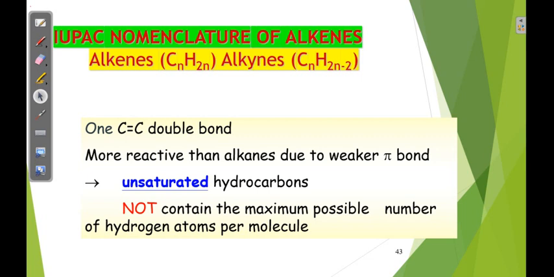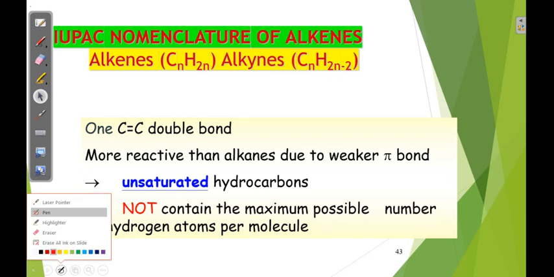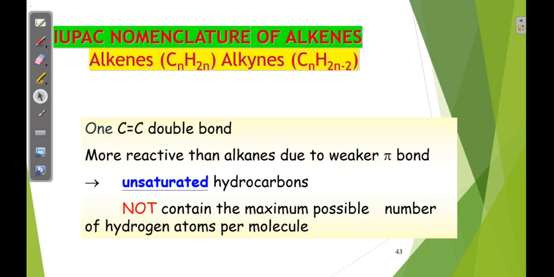The hydrogen is not sufficient in these molecules. You can see unsaturated hydrocarbons do not contain the maximum possible number of hydrogen atoms per molecule. You know that the alkane molecular formula is CnH2n+2. In alkenes 2 hydrogens are less, in alkynes 2 more hydrogens are less, total 4 hydrogens less compared to alkanes. So here less number of hydrogens are there, so multiple bonds are present.